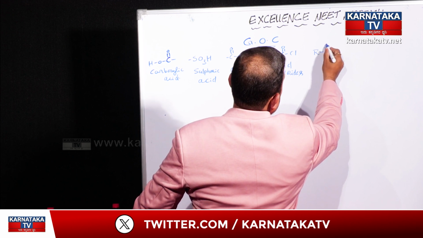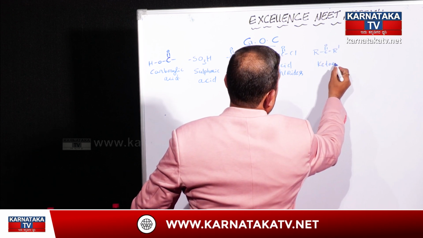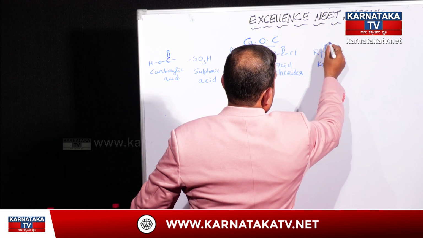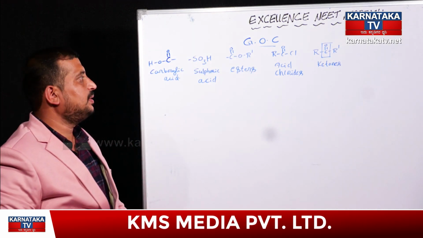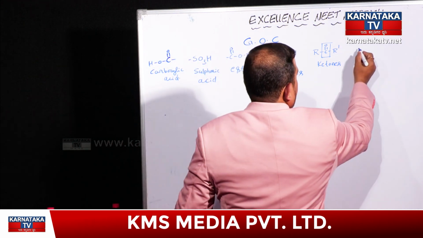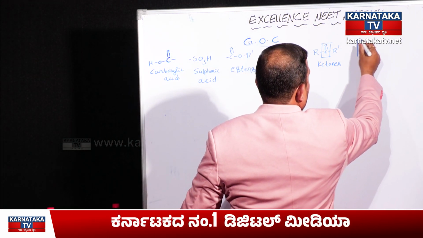RC double bond O R dash, ketones. Here CO acts like the functional group. Then C double bond O H, aldehydes.